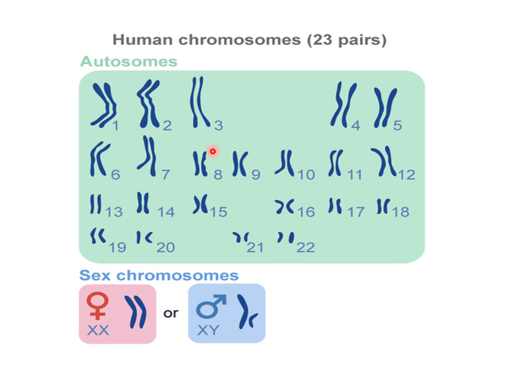So basically we human beings have two types of chromosomes. One is autosome and another is sex chromosome. All the pairs of chromosomes from 1 to 22 are known as autosomes. And the 23rd pair, which determines the sex of an offspring, is known as sex chromosome. Okay, so sex chromosome female में